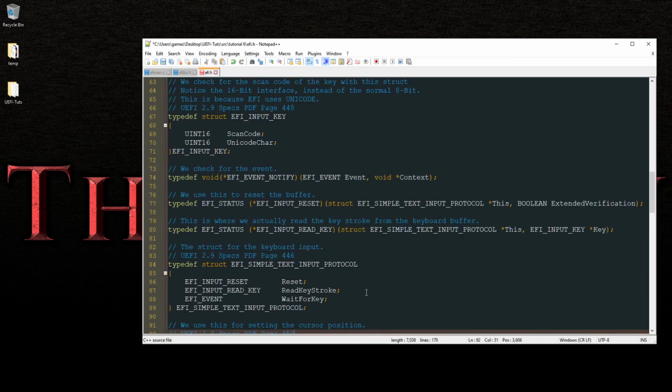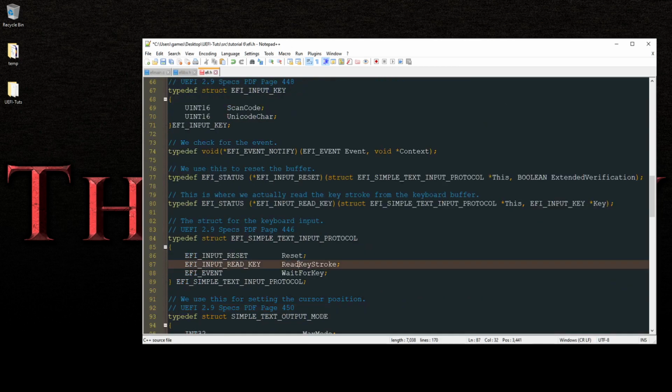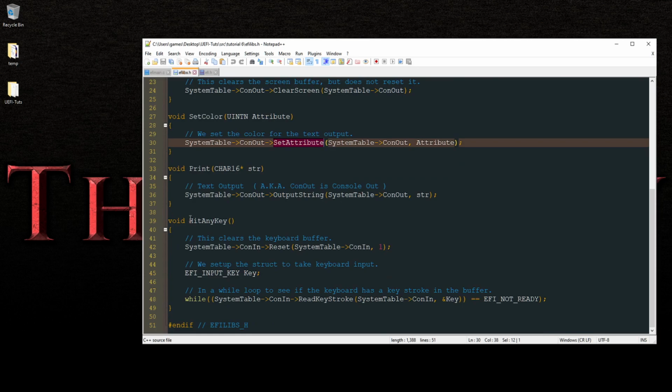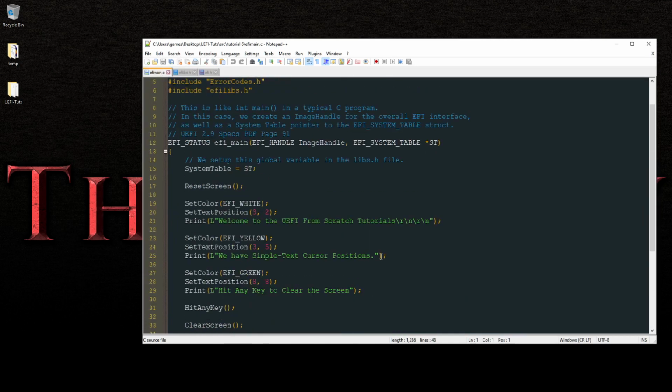Now, there's more to the whole read keystrokes and stuff, and I will do that in a later episode, because this is waiting for a key. In a later episode, we're going to come across where we get a key, where it reads a specific key on the keyboard. We'll add that later. So this is what we have so far.